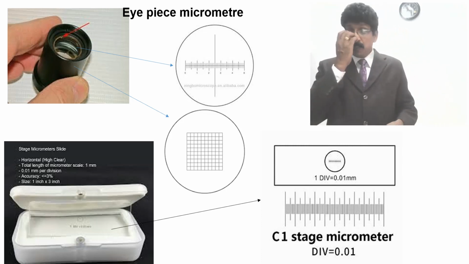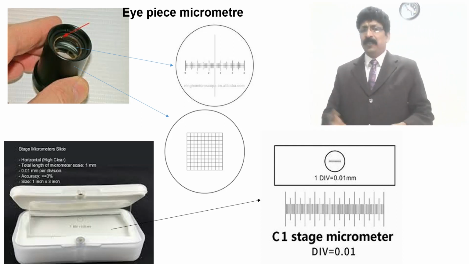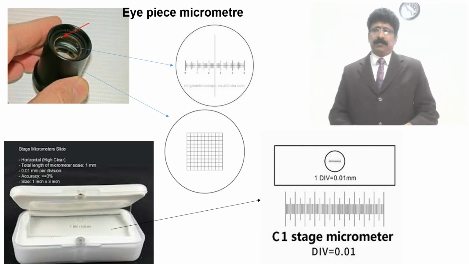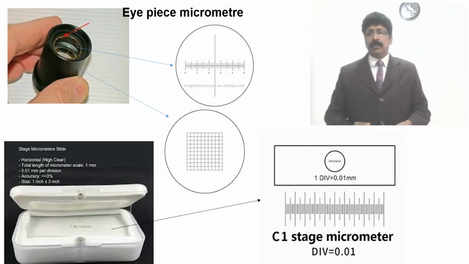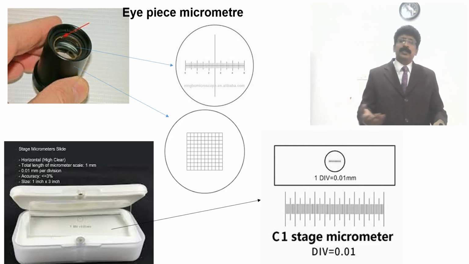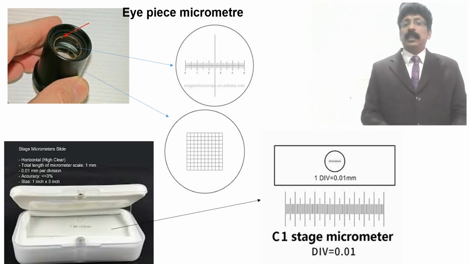So it is easy for you to calculate how much micron. If it is 1 division, then you can say it is 10 micron or 10 micrometer. Understand? 10 micrometer. So you know that 1000 micrometer is equal to 1 millimeter, 1000 millimeter is equal to 1 meter. So that is a simple calculation which we know.